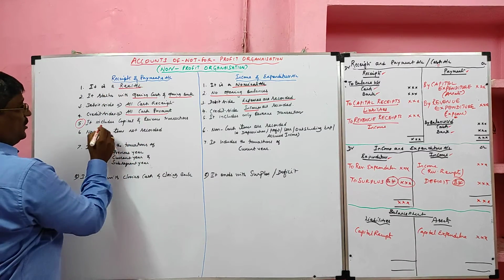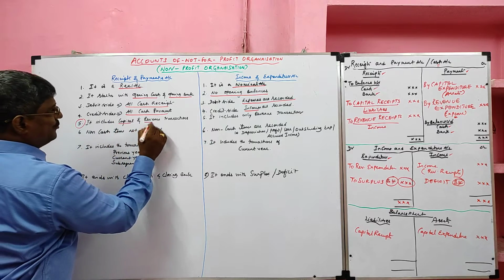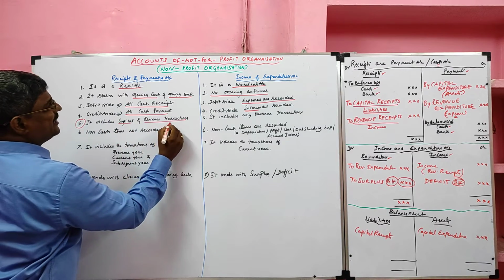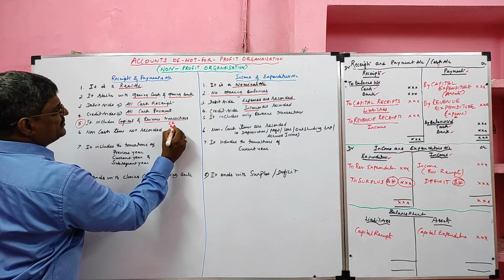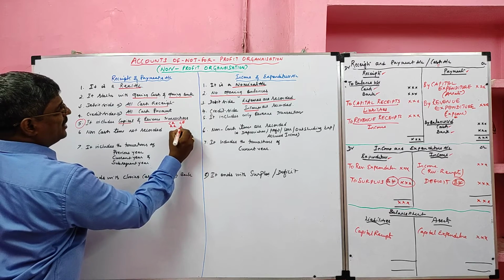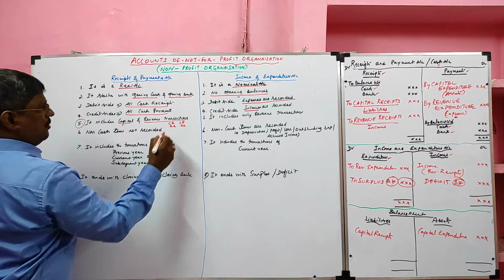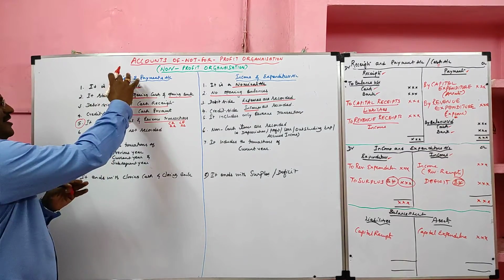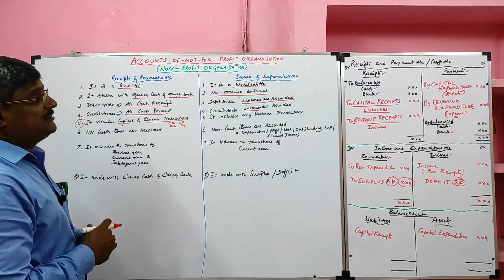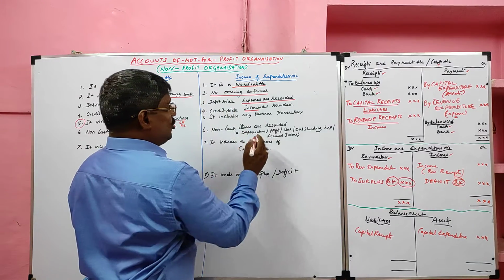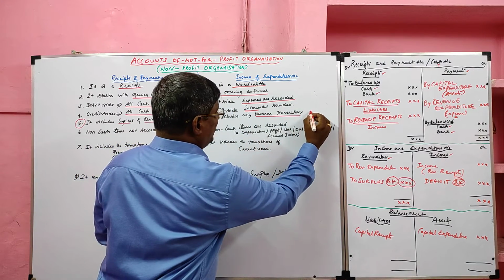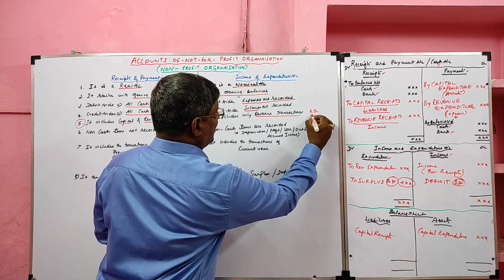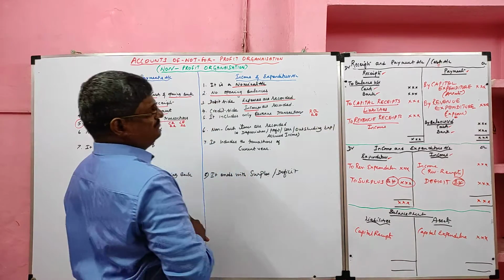Receipts and payment account includes capital and revenue transactions, which means capital receipt, revenue receipt, capital expenditure, revenue expenditure. So all transactions which include capital and revenue are recorded in the receipts and payment account. But in income and expenditure account, only revenue transactions, which means revenue receipt and revenue expenses, are recorded.